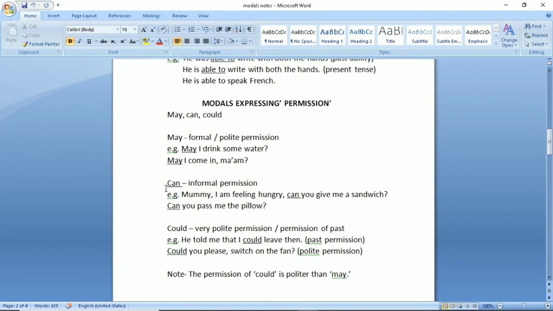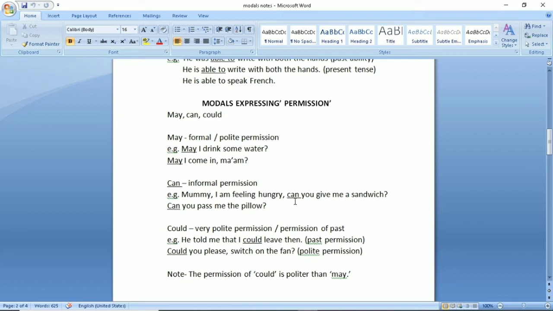Now in contrary, can is used for informal permission. Informal permission matlab you can say gharelu permission. It is used for the permission which is asked at home or with the relatives or the friends with whom you are very much closer. For example, Mummy, I am feeling hungry. Can you give me a sandwich? Right? You are feeling hungry and you want to take the permission of your mother whether she could give you something to eat or not.